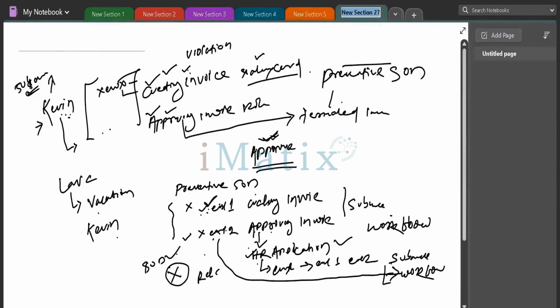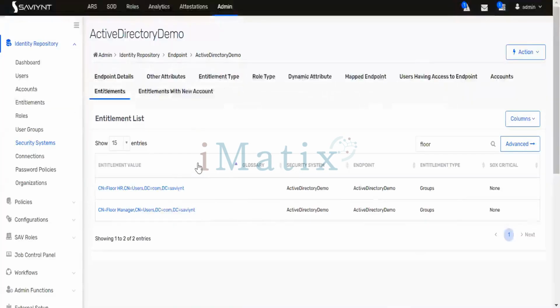Now, in our case, if we go to the system and have a check, this is our Active Directory demo application. Under this application, I have two roles. One is Flow HR and one is Flow Manager. I said if Kelvin has access to Flow HR, he shouldn't have access to Flow Manager. If he has both entitlements, that will be called a violation, or segregation of duty violation. To stop that, I have implemented preventive SOD.